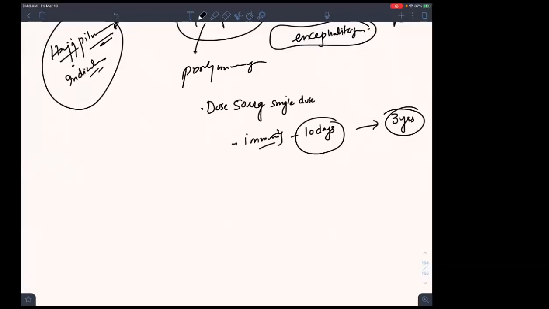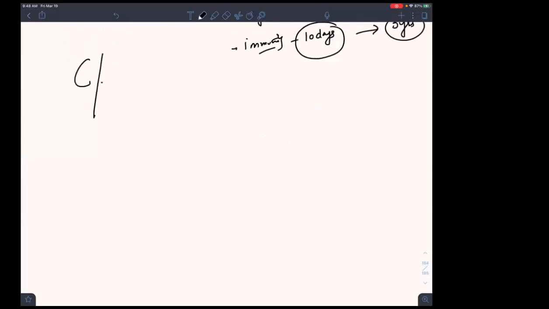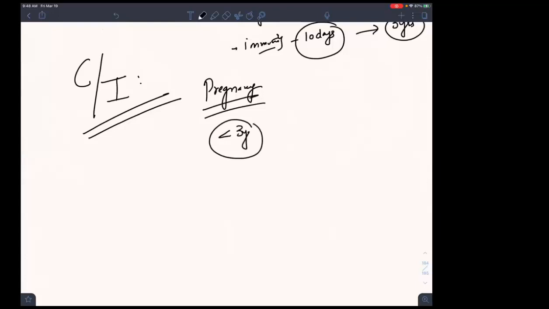But in which people you should not give this vaccine? I should tell you contraindications of this vaccine. A big contraindication is pregnancy. And below 3 years of age, don't give this vaccine, because the capsule is T cell independent. Do we know from the concept that capsule was T cell independent? So it won't be doing any immunity in the child. So what is the fun of giving it below 3 years? It is poorly immunogenic for a child less than 3 years of age. So you should give it after 3 years of age.